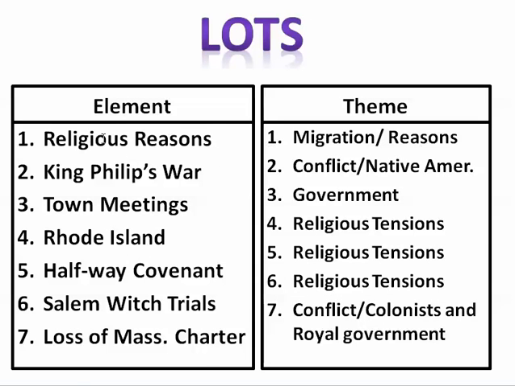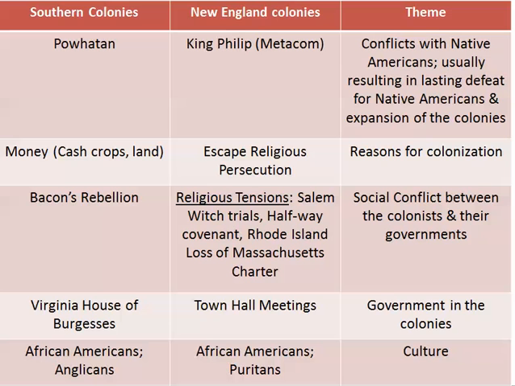1, migration. The reasons for migration were religious rather than for gold or material gain. 2, conflict with Native Americans, King Philip's War, town meetings, government, Rhode Island, Halfway Covenant, and Salem witch trials, or religious tensions between the colonists and between the colonists and their government. And then we have the loss of the Massachusetts charter, the conflict between the colonists and the royal government. So let's look at these parallels, let's look at these similarities, and let's see if we can understand these.